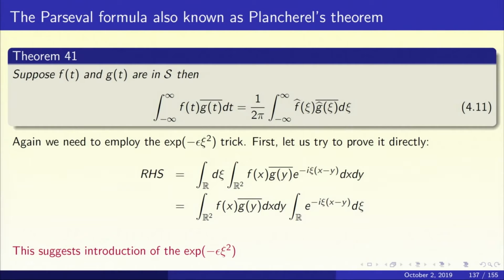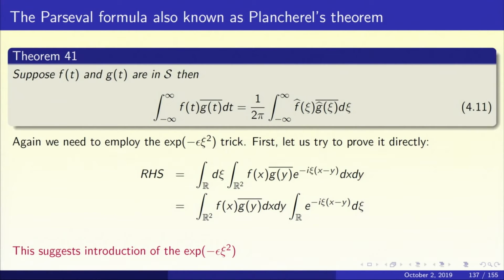RHS is what? It's the integral from minus infinity to infinity of f hat of chi times g hat of chi bar. So, we must put in the expression for f hat of chi. What is it? Integral f(x) e to the power minus i chi x. We must put in the expression for g hat of chi, integral g(y) e to the power minus i chi y, but now we have to take the complex conjugate.